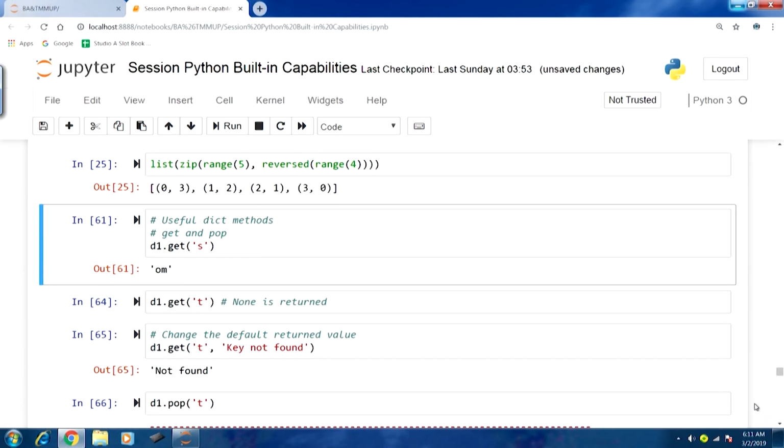Now, we will talk about some of the useful dict methods, for example get and pop. Let us start with get. D1 is the dict object that we have already created.